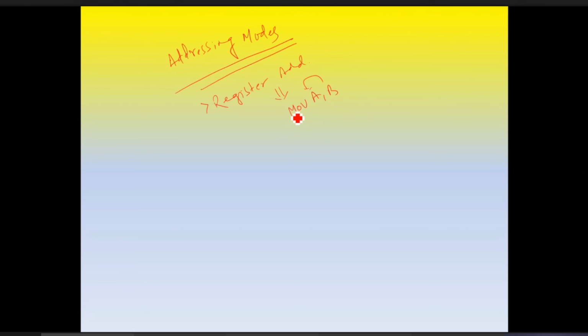Always remember, for all the instructions it is anti-clockwise. MOV A, B. These two are the registers. So the content of register B is moving to the accumulator. That comes under this type of mode.